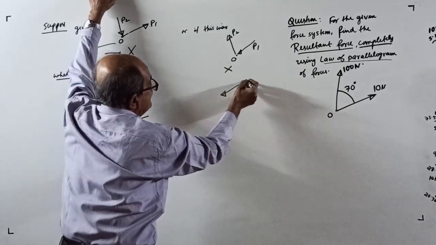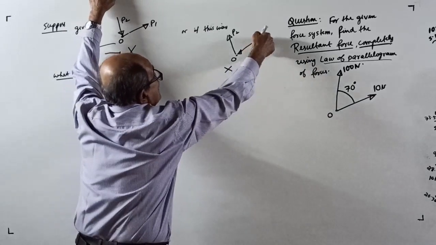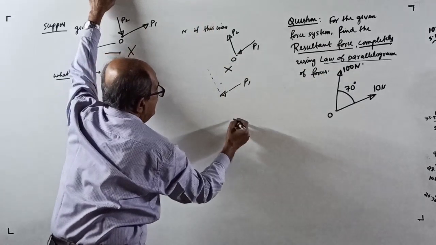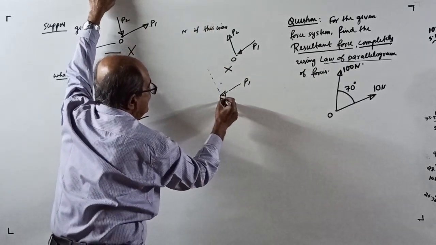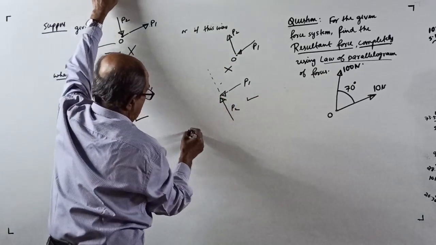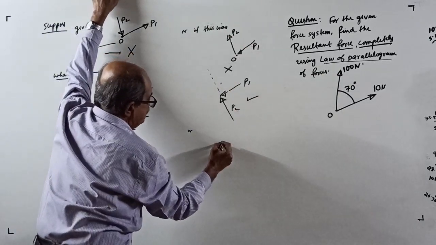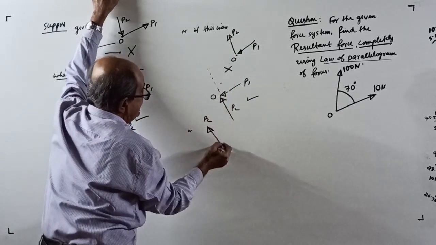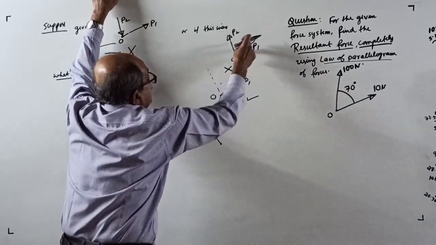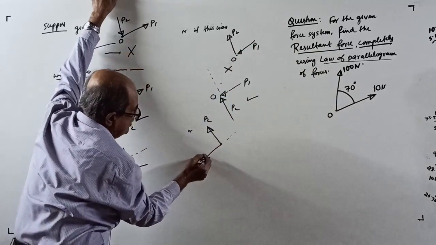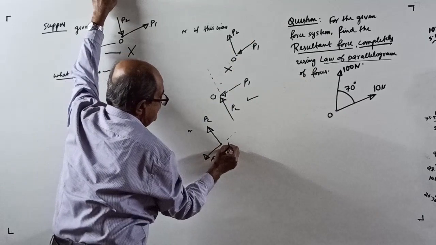Maintain P1 as it is. See, P1 is towards the joint. P2 is given like this, so this way given. This way make P2. Yes. Now applicable. Or maintain P2 as it is, so this is a point O. P1 is given this way towards the joint. See, it is given here. So P1 here. Yes. Now you can apply.